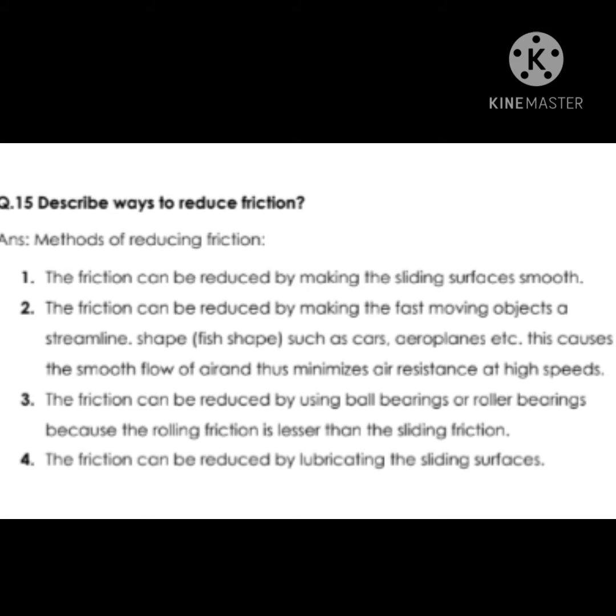Question number 15 is, describe the ways to reduce friction. Number 1 is, the friction can be reduced by making the sliding surface smooth. Number 2 is, the friction can be reduced by giving fast moving objects a streamlined shape, like a fish shape, such as cars, aeroplanes, etc. This causes the smooth flow of air, thus minimizing air resistance at high speeds. Point number 3 is, the friction can be reduced by using ball bearings or roller bearings, because rolling friction is lesser than sliding friction. Point number 4 is, the friction can be reduced by lubricating the sliding surfaces.